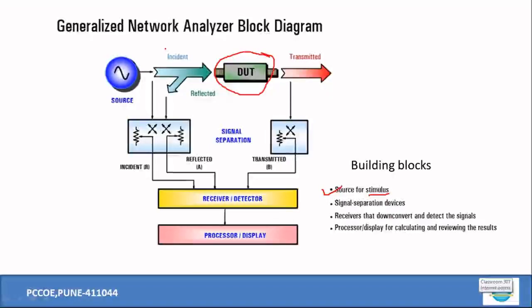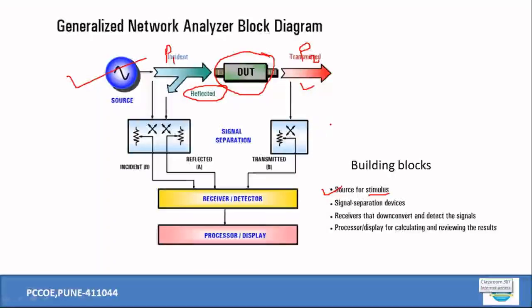So you may say that this is, let us say, port 1 of the device, and this is port 2 of the device. So port 1, port 2. Port 1 is injected with the incident energy. We should have a provision to collect the reflected power. At the same time, we should have some provision for knowing the transmitted power. If the incident power, reflected power, and transmitted power are known to us, those are used by the device for calculation of a variety of parameters directly. So one of the major components over here is the source for stimulus.